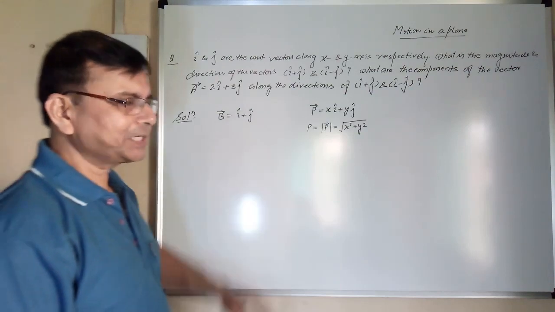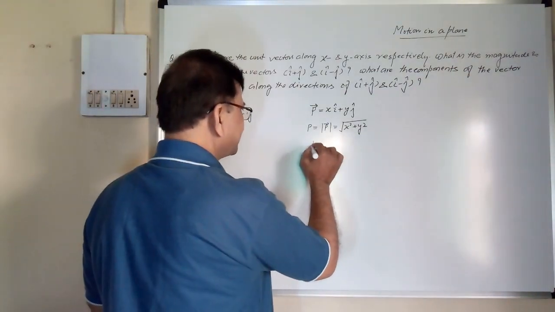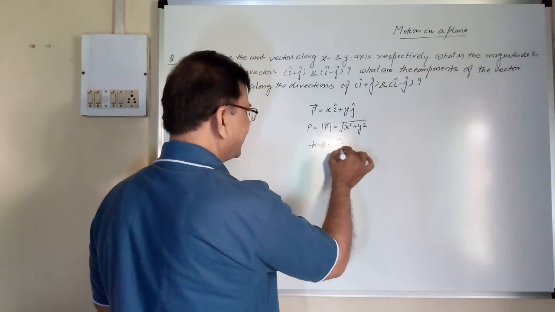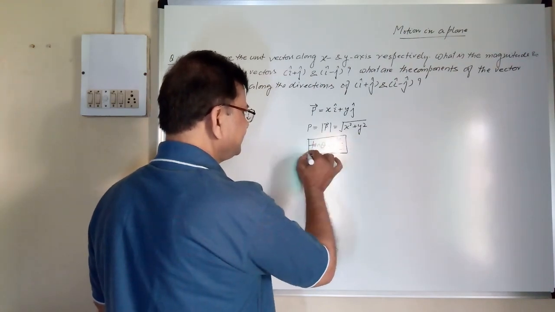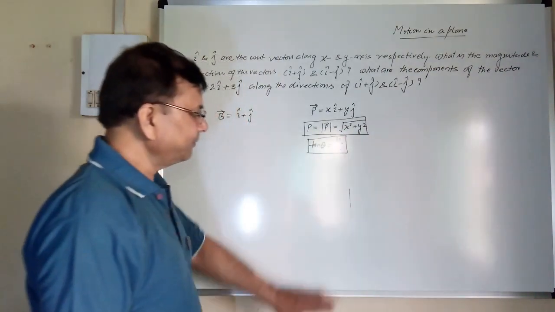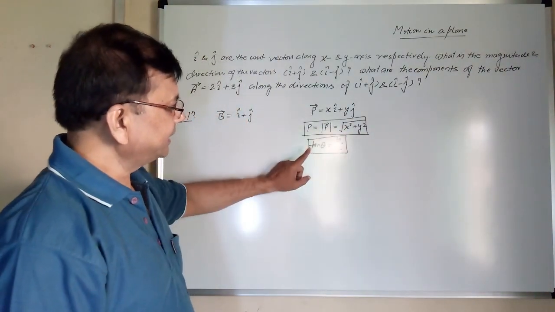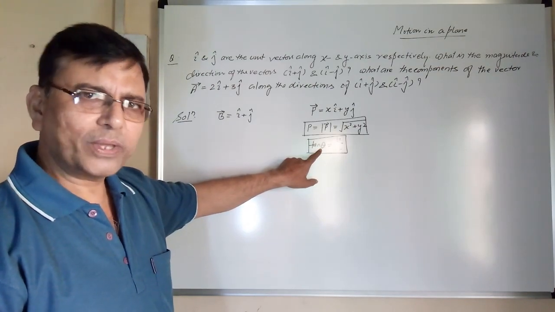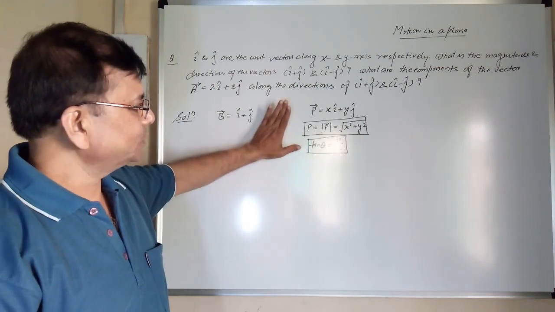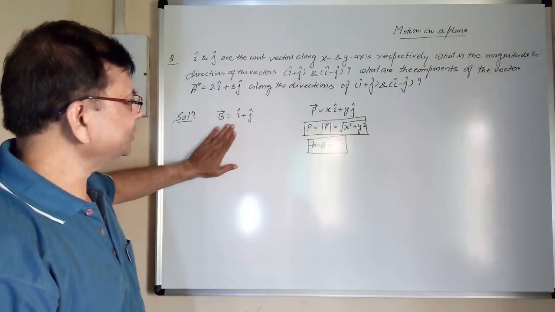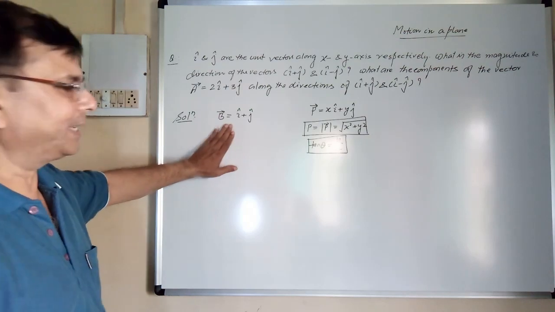And what about the direction? Direction is given by tan theta, that is equal to y by x. And what is theta? Theta is the angle made by the vector with x-axis. So considering this standard formula, we can find the magnitude and direction of this vector b.